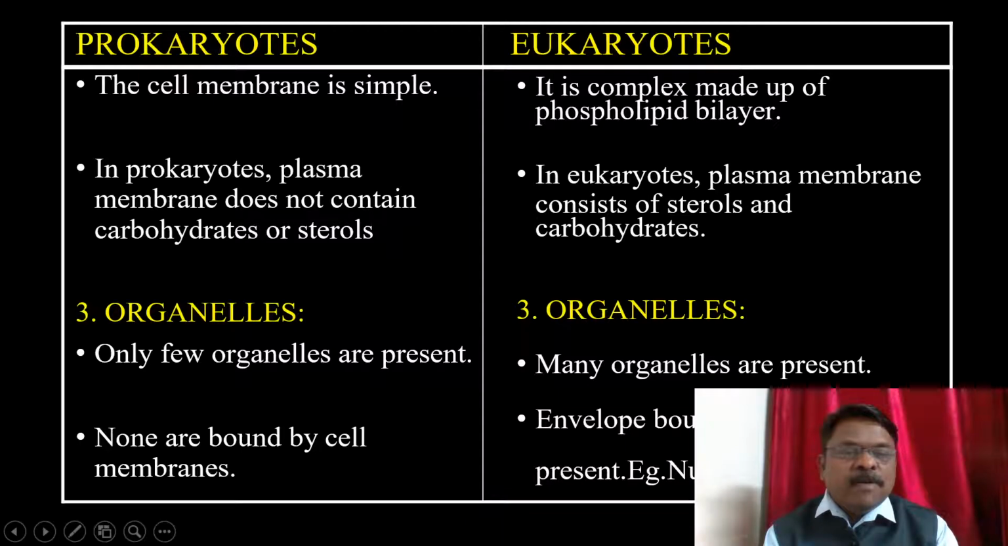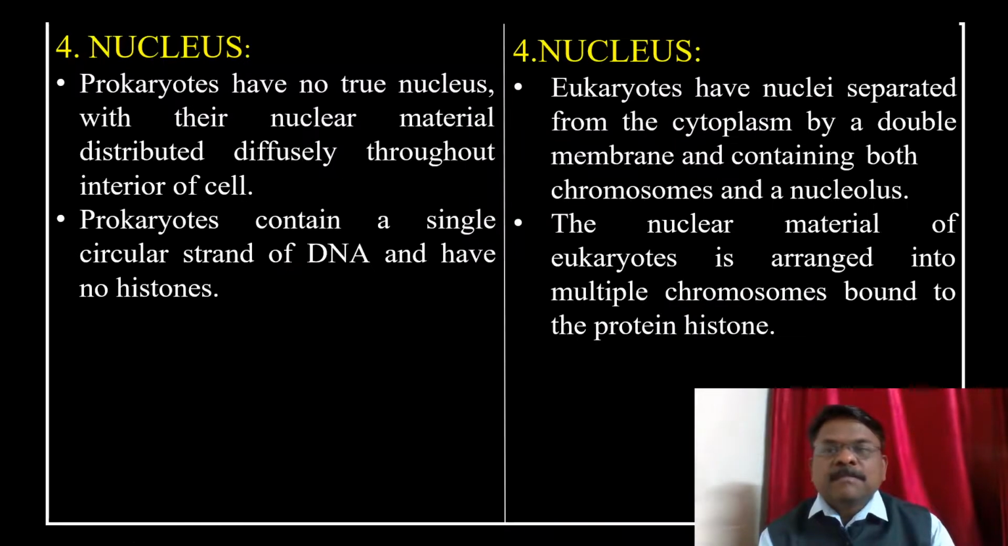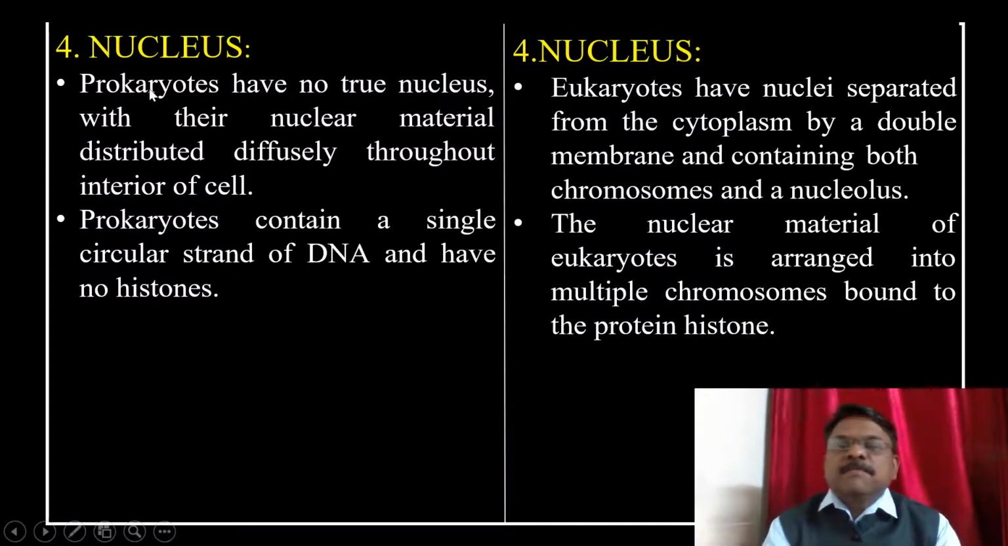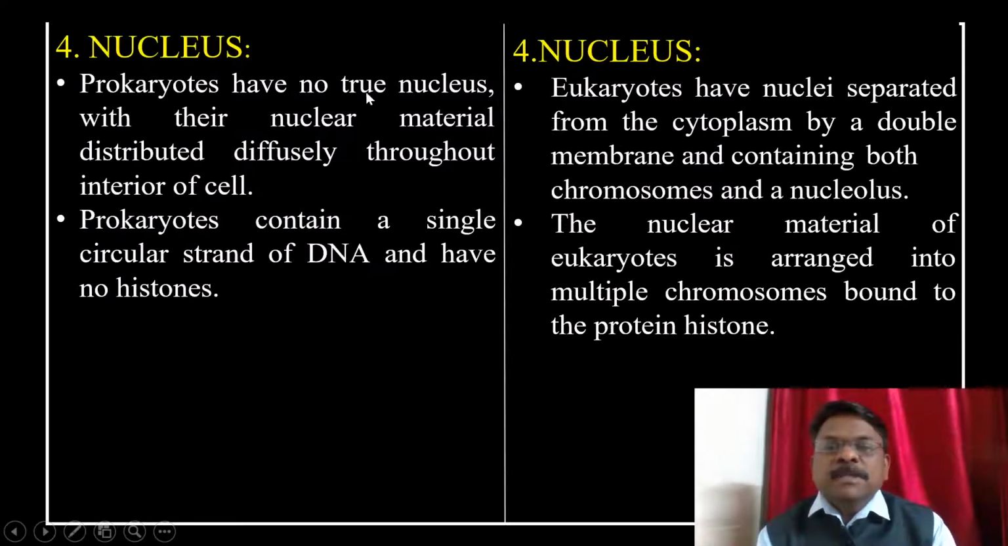which are envelope bound organelles, for example, the nucleus and the mitochondria. But if you observe prokaryotes, none are bound by a cell membrane. Now the major difference is about the nucleus. Prokaryotes have no true nucleus, with their nuclear material distributed diffusely throughout the interior of the cell.